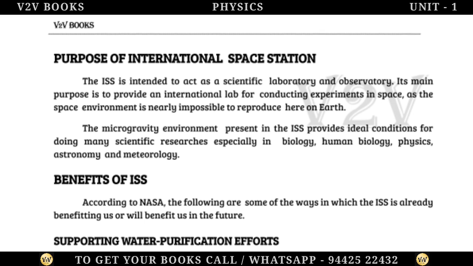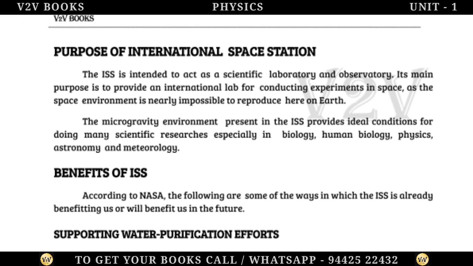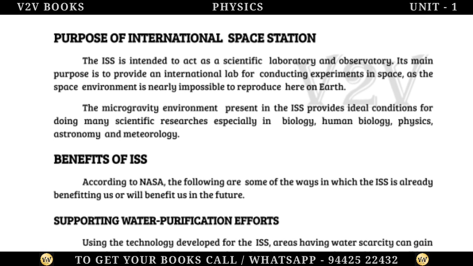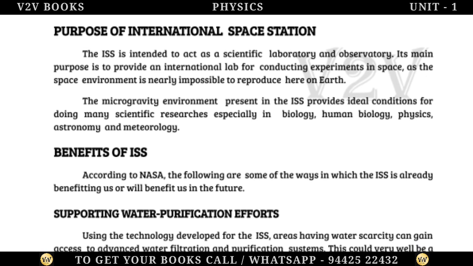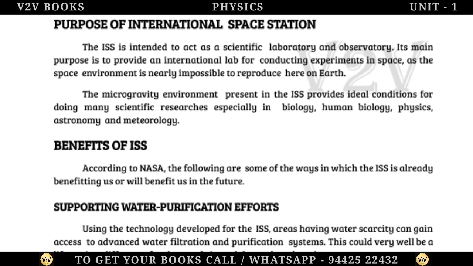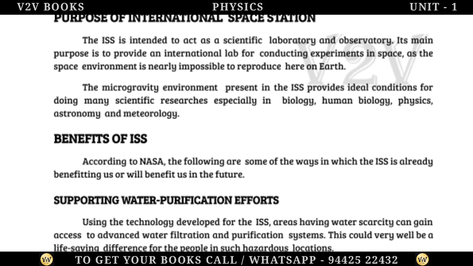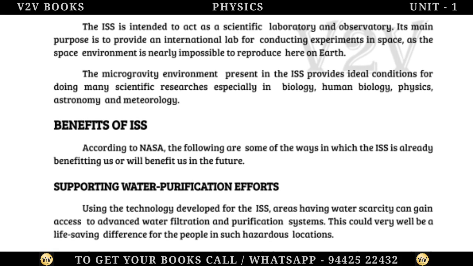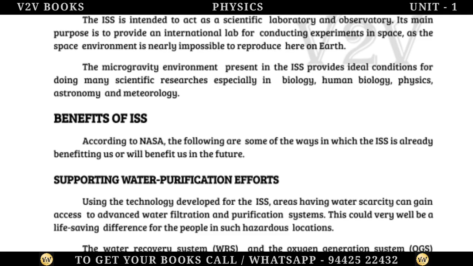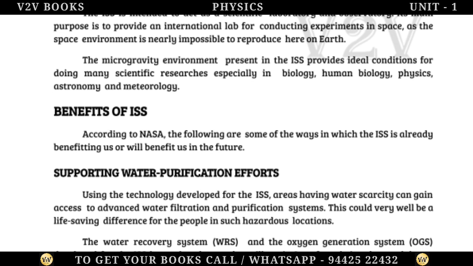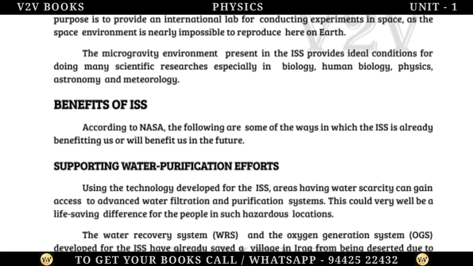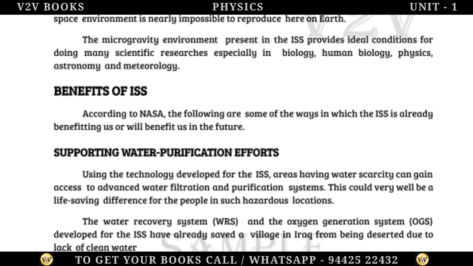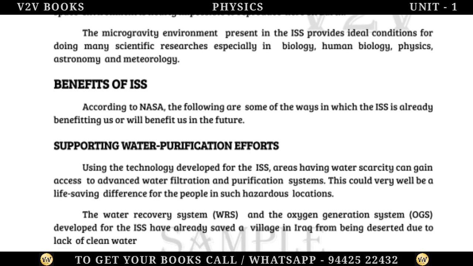Purpose of International Space Station. The ISS is intended to act as a scientific laboratory and observatory. Its main purpose is to provide an international lab for conducting experiments in space, as the space environment is nearly impossible to reproduce here on Earth. The microgravity environment present in the ISS provides ideal conditions for doing many scientific researches, especially in biology, human biology, physics, astronomy, and meteorology.